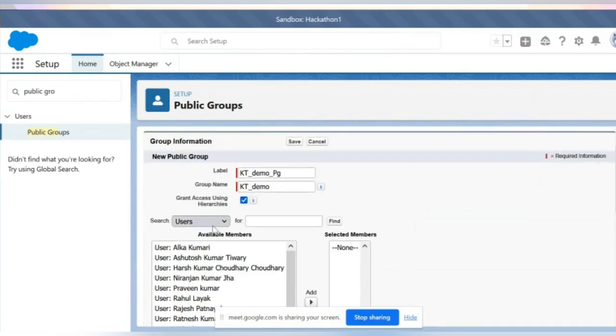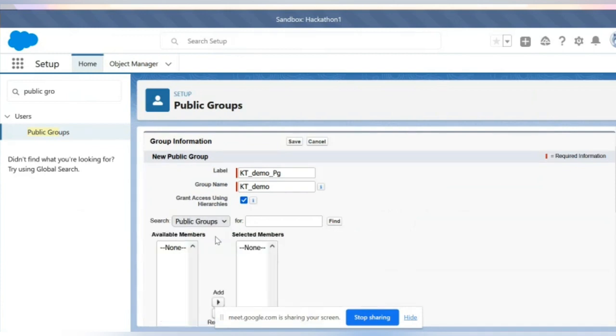Similarly, I can create another public group. You can add a public group to a public group also. Say I want a group which contains both my school friends and intermediate friends. I don't want to include my graduation friends. So here again, you don't need to go to users and select all 6 friends. Already you have 2 public groups of intermediate and school friends. Are you following?